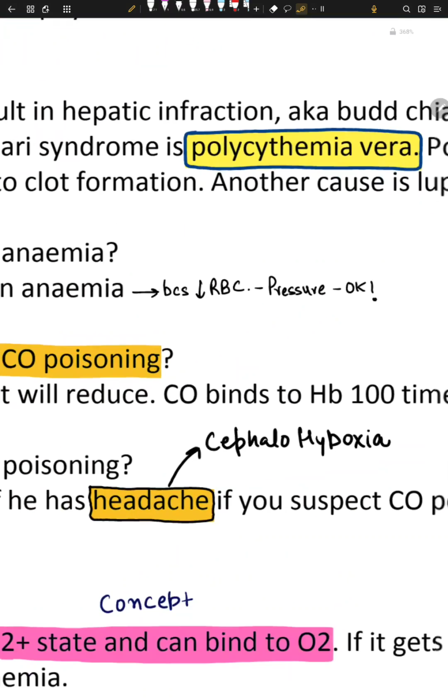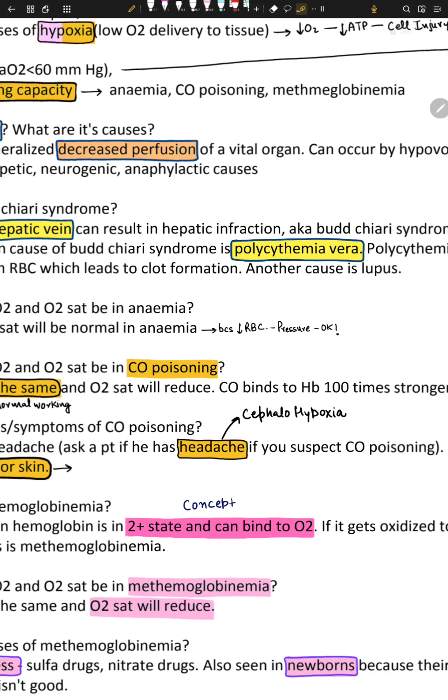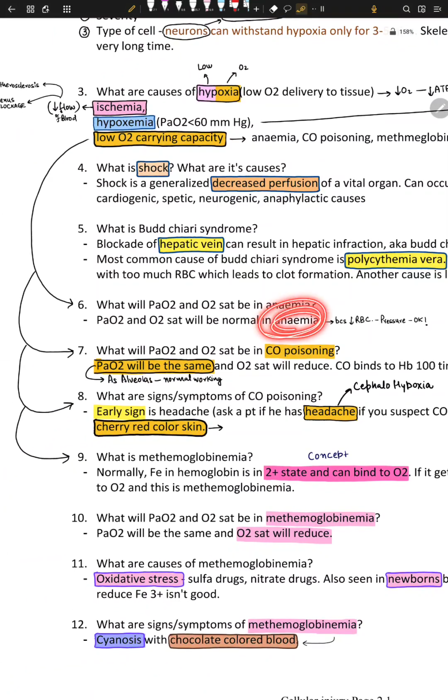What will happen is that the number of RBCs will be less. So the pressure on each RBC is normal. Each RBC will carry the same amount of oxygen, but the number of RBCs will go down because you have anemia. You're not making enough RBCs. So that's the whole idea of anemia.